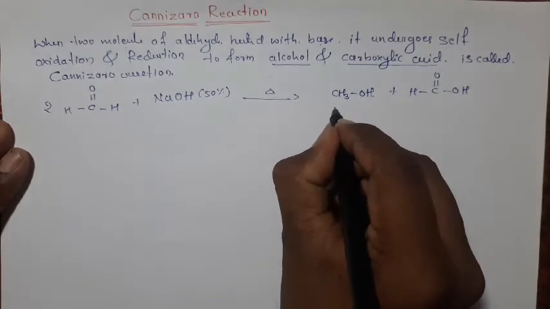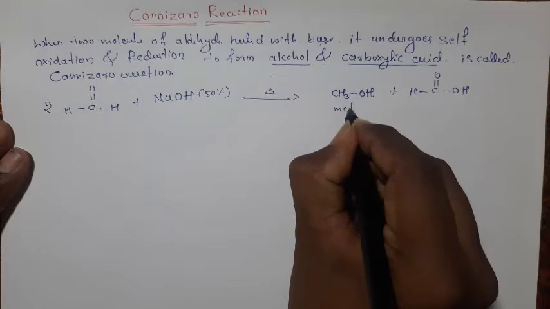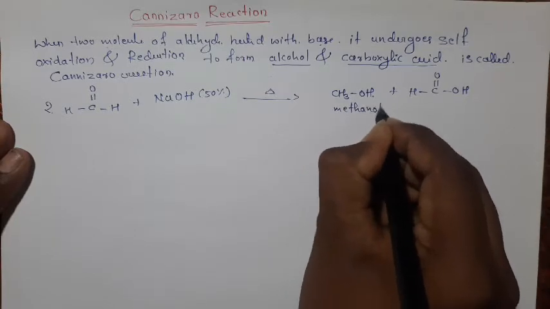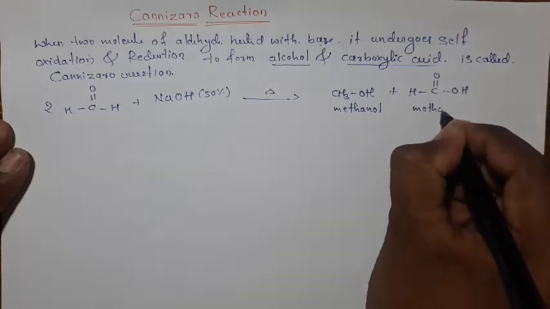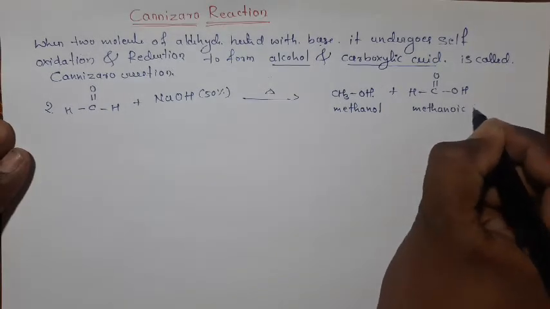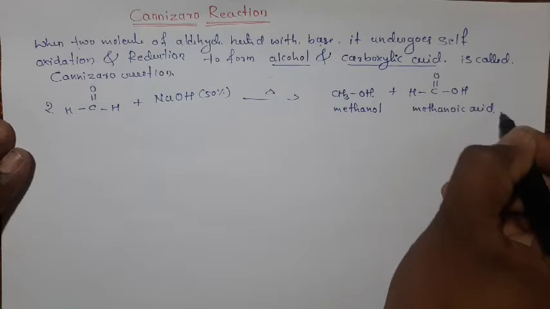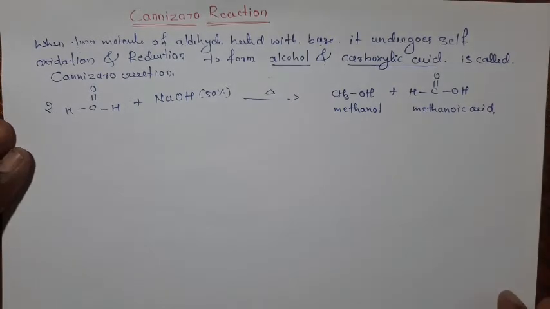This is our methanol and this is methanoic acid. This reaction is called the Cannizzaro reaction.